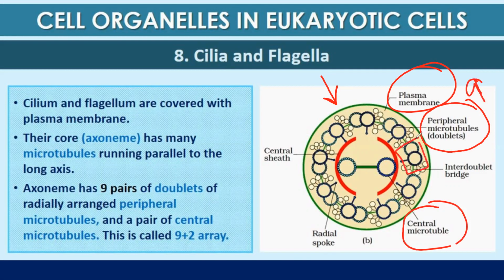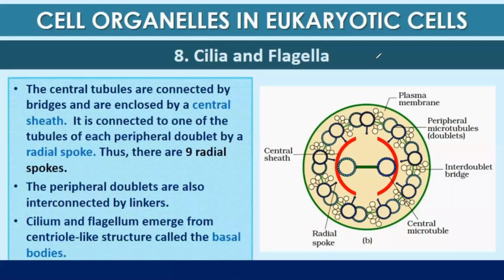Here you can see they are in the form of doublets, which are arranged radially to the periphery. And there are 2 central singlet microtubules. So this arrangement is known as 9 plus 2. 9 plus 2 is the arrangement of flagella or cilia.